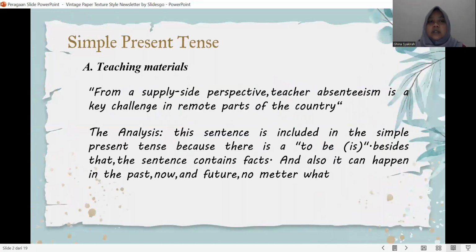Simple present tense in the teaching materials. "From a supply side perspective, teacher absent times is a key challenge in remote part of the country." The analysis: this sentence is included in the simple present tense because there is a to be "is". Besides that, the sentence contains a fact, and it can happen in the past, now, and future no matter what.